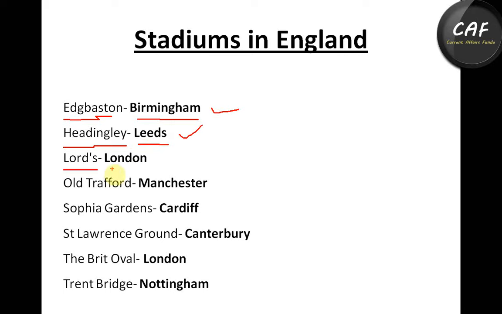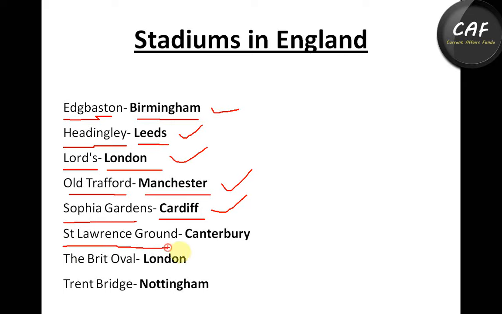Lord's Cricket Ground, the Mecca of all cricket grounds, is in London. Old Trafford Stadium is in Manchester, Sophia Gardens Stadium is in Cardiff, and St. Lawrence Ground is in Canterbury.